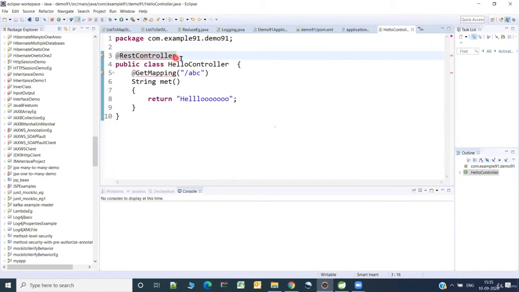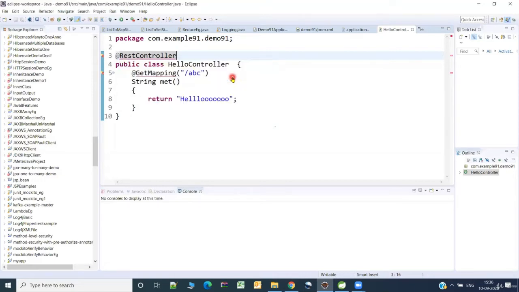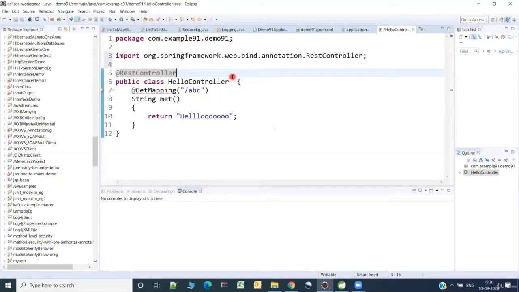From any class which you are exposing the REST APIs, you need to make it @RestController. @RestController internally has @Component. So it is a component, and this component houses the REST APIs exposed from the application. Hence you need to use @RestController. This is a built-in annotation provided to us by the Spring framework. Okay, so let's import it.